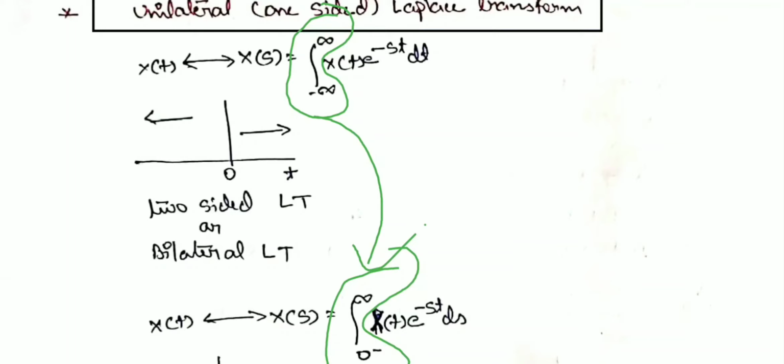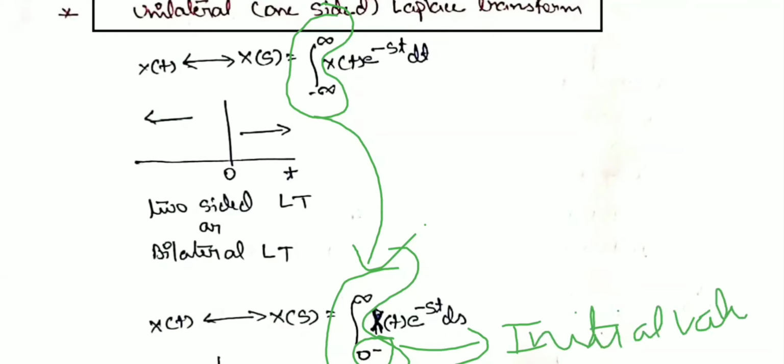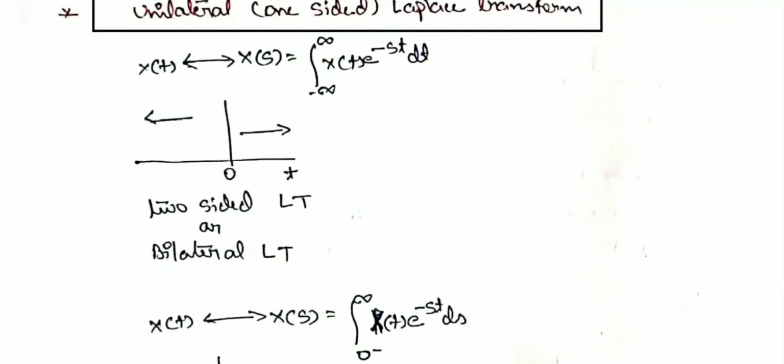The minus sign indicates 0 negative or 0 positive, and it represents the initial value of a signal. The initial value of the signal looks like a capacitor. If we use that, the capacitor may be charged or not charged. This charging or not charging represents the initial condition of the system.